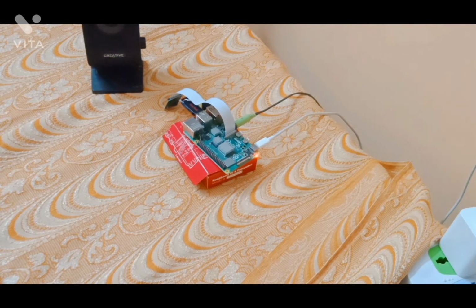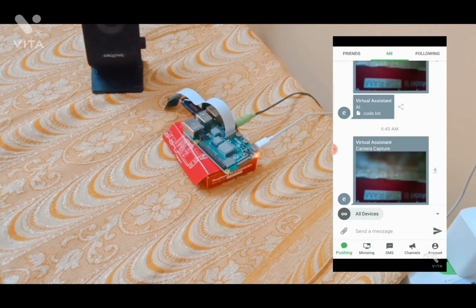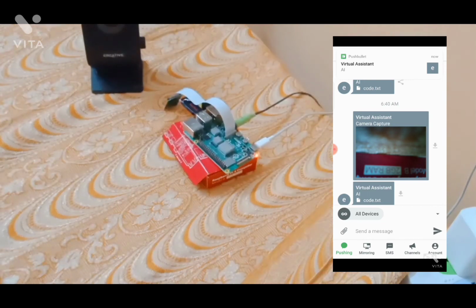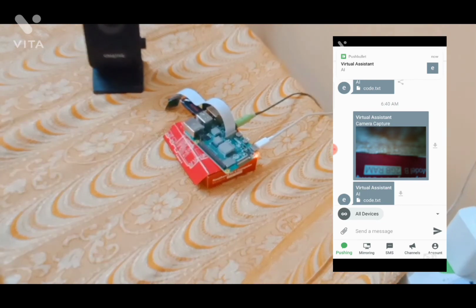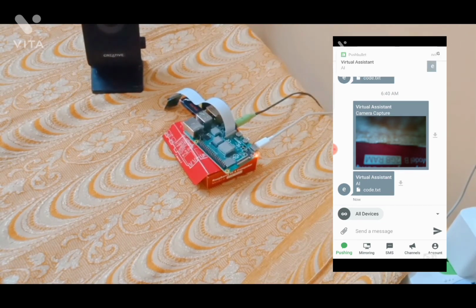Arfat, write a Python code to generate random numbers. Send to your mobile. Thank you, Arfat. Received the code. Okay, guys. Let's see the Python code generated by Arfat in the upcoming video.